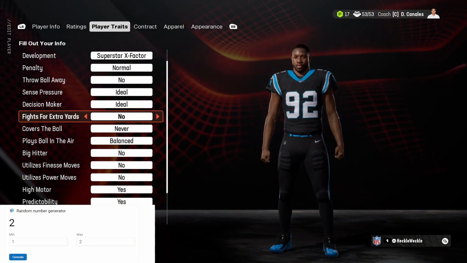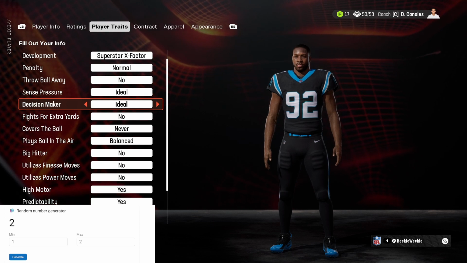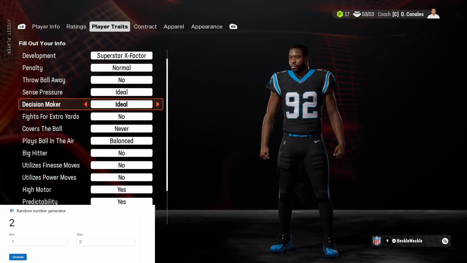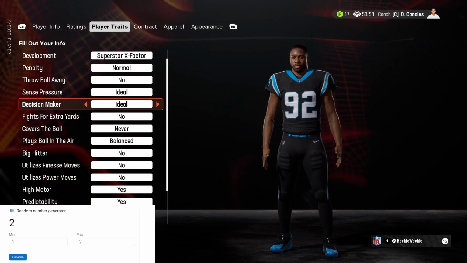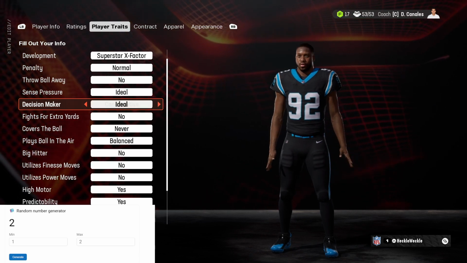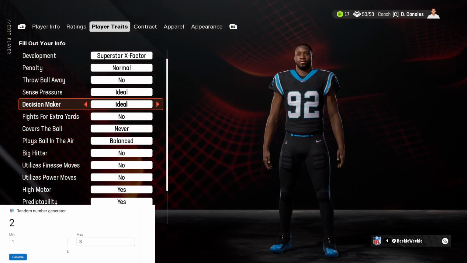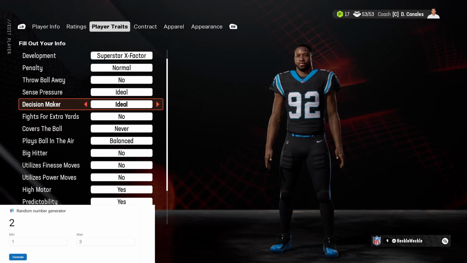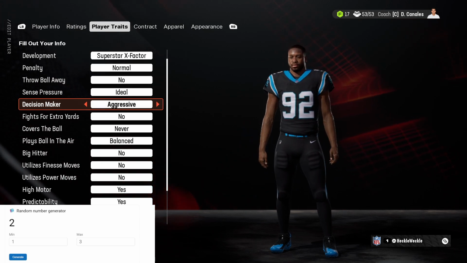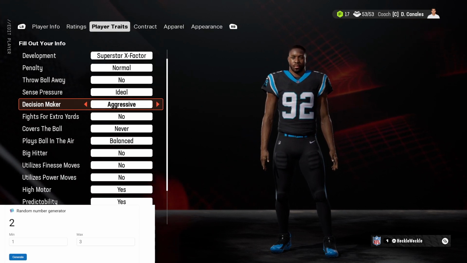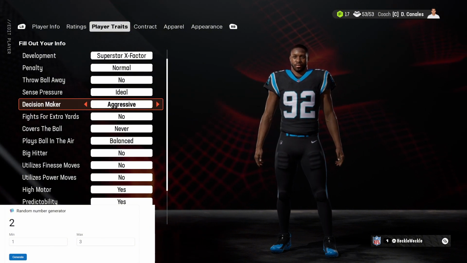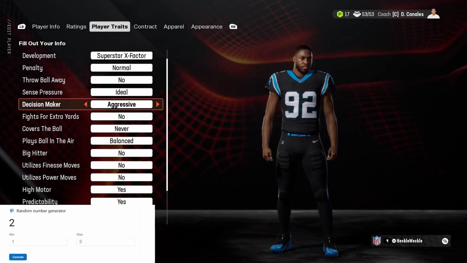Now, for this decision maker, I'm not exactly sure if this applies to just quarterback, but we'll do it for the left outside linebacker. We have 1, 2, 3. We have 3 for the decision maker. We will spin and we get 2 again. So he will be an aggressive decision maker. I'm not exactly sure if that once again applies as left outside linebacker, but we spun it anyways.